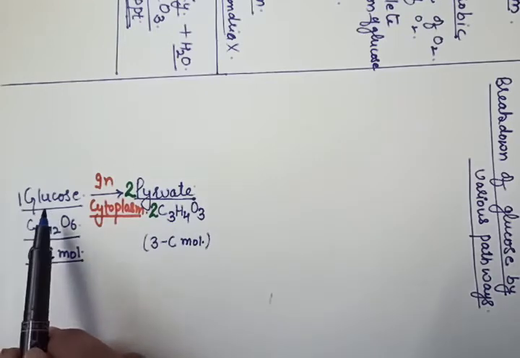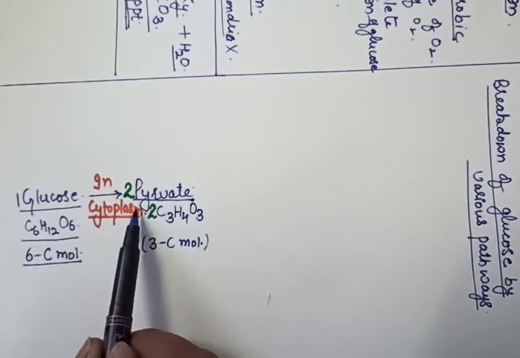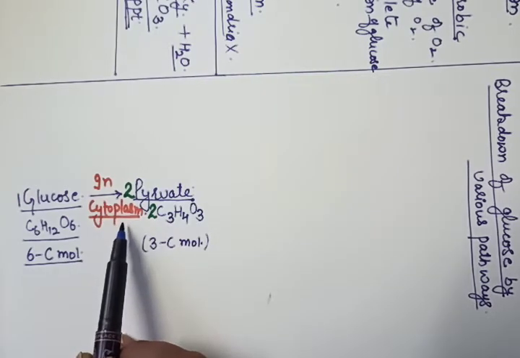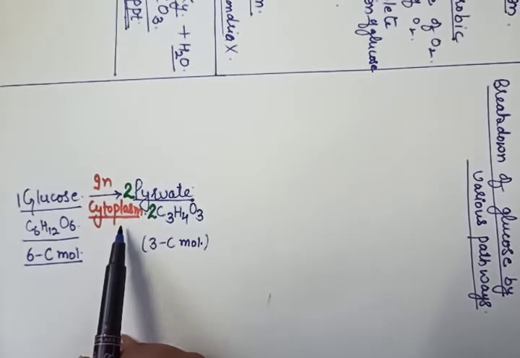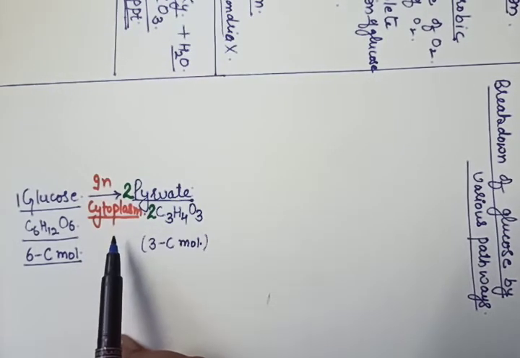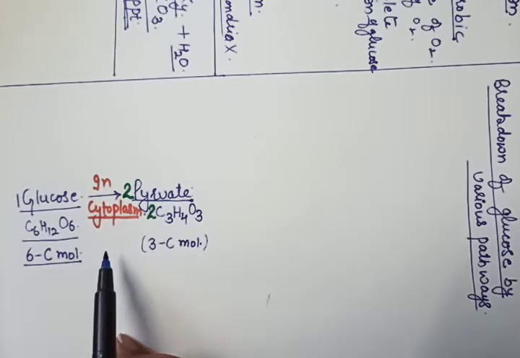Where the glucose gets oxidized, this process takes place in the cytoplasm, and this is the first step of respiration that is common for aerobic as well as anaerobic respiration. Understood, beta ji?